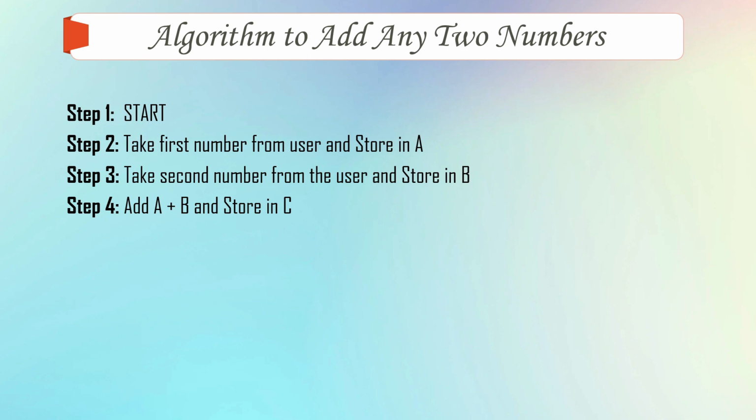Okay, I'll explain this step by step. Step 5 is show the answer C. Whatever the answer is in C, the algorithm will print it and the algorithm will end here. Now let us understand how this works.